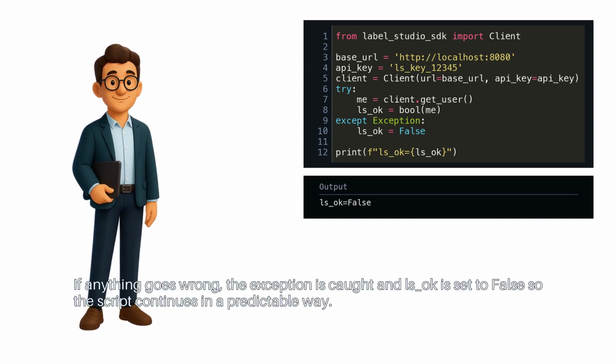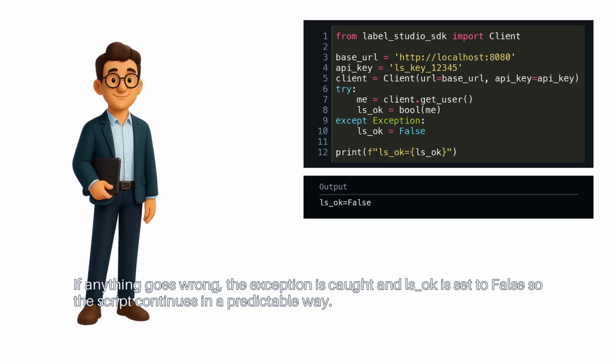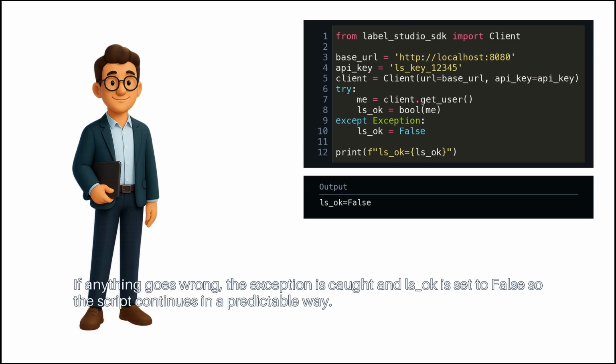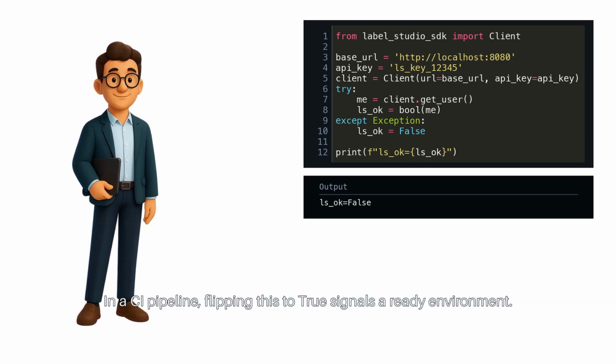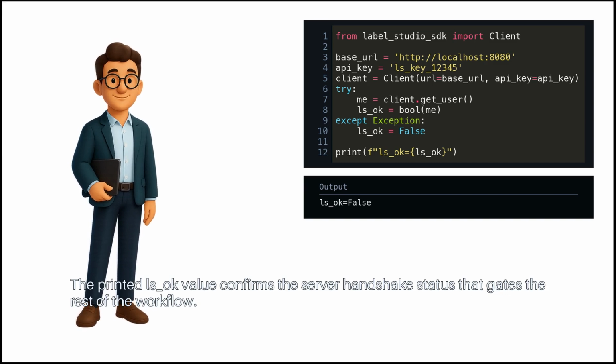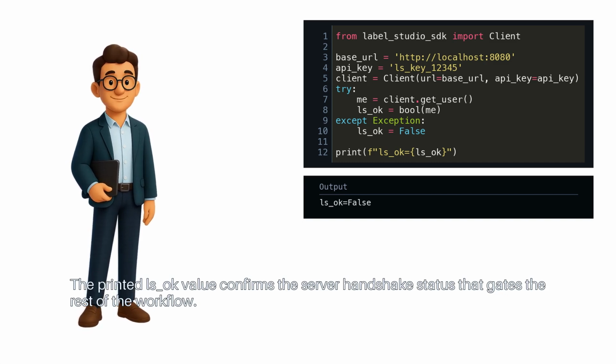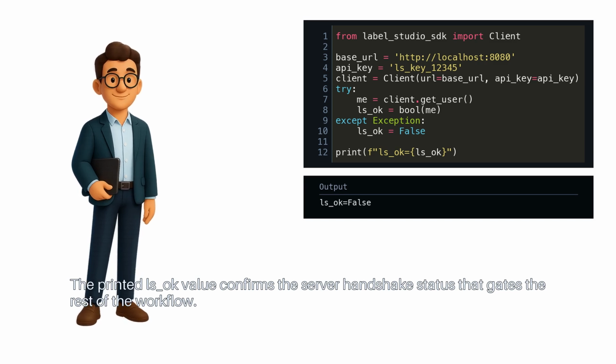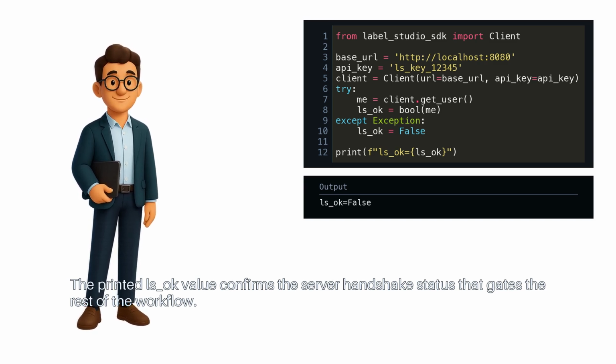If anything goes wrong, the exception is caught and LS_OK is set to false, so the script continues in a predictable way. In a CI pipeline, flipping this to true signals a ready environment. The printed LS_OK value confirms the server handshake status that gates the rest of the workflow.